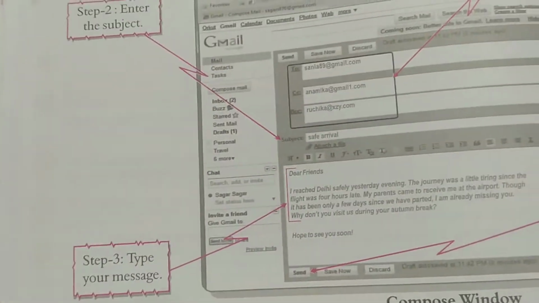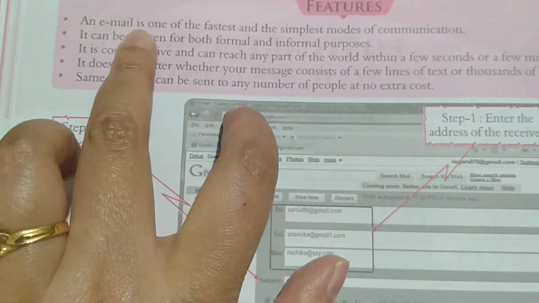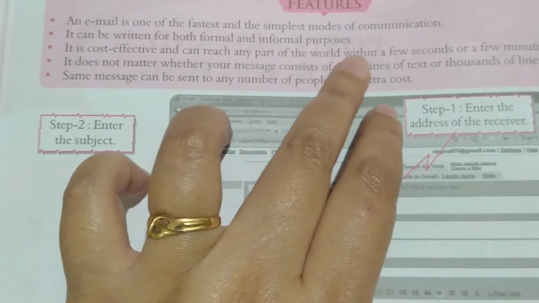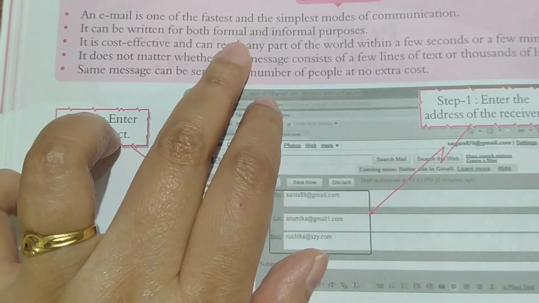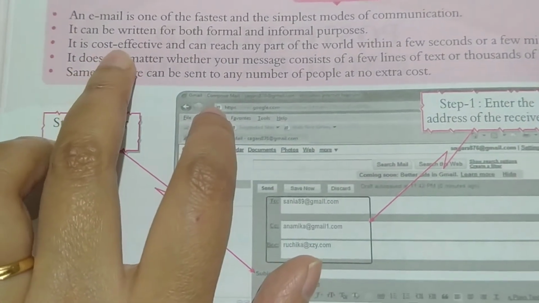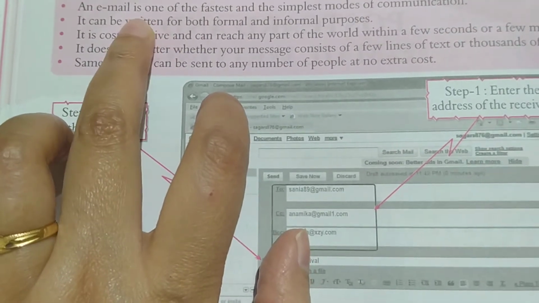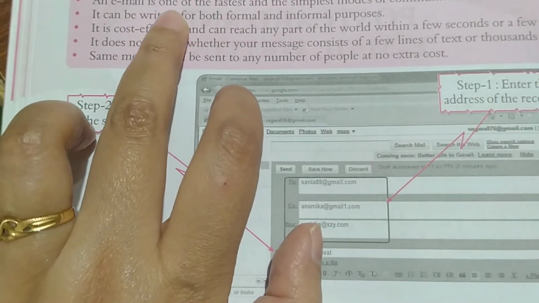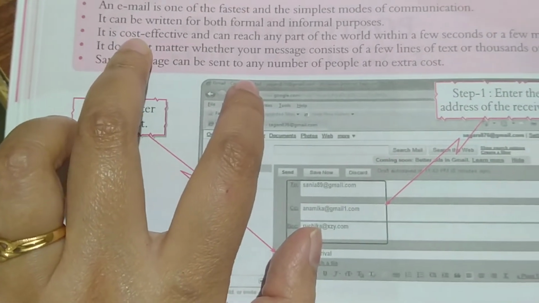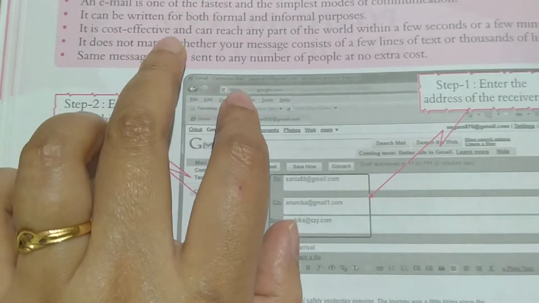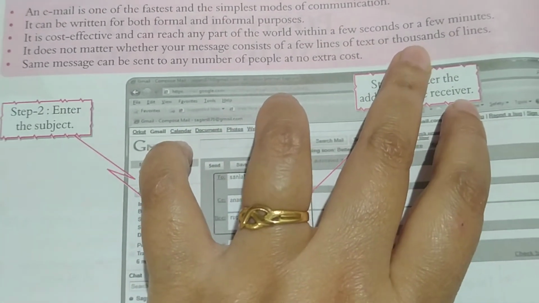Now what are the features of an email? An email is one of the fastest and simplest modes of communication. It can be written for both formal and informal purposes. It is cost effective. It is not very expensive. It does not require much money to send an email, so therefore it is called cost effective, and it can reach any part of the world within a few seconds or a few minutes.